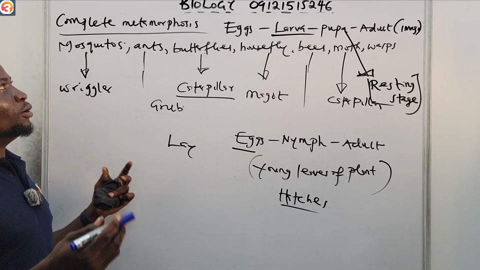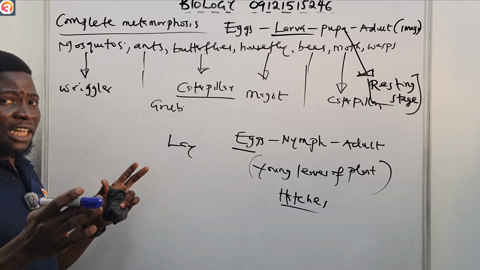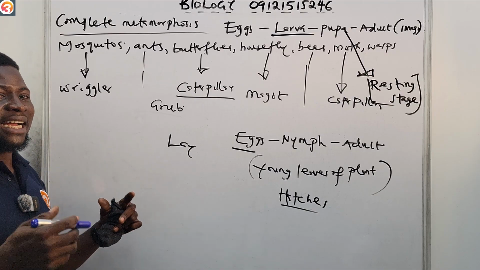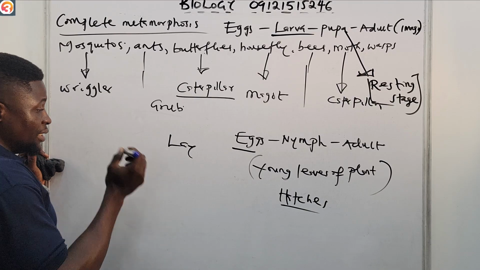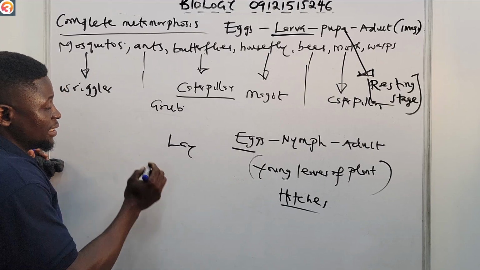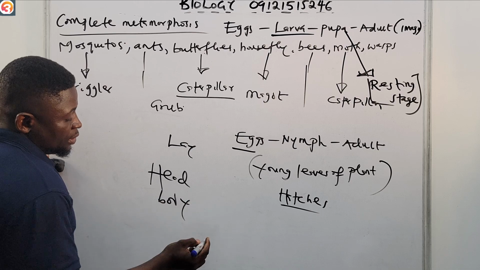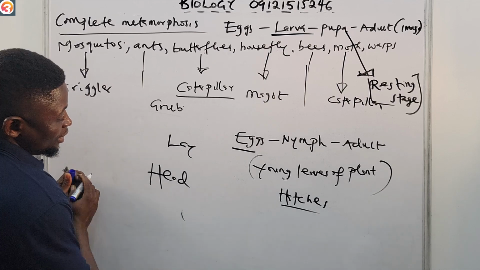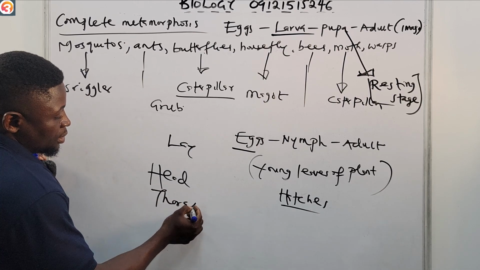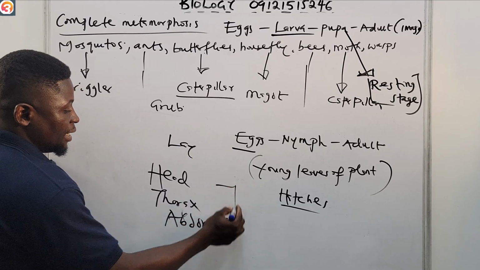Now the body of a caterpillar is differentiated into three segments: the head, the thorax, and the abdomen. The body of a butterfly is differentiated into three segments: the head, the thorax, and then the abdomen. I'm already getting tired.